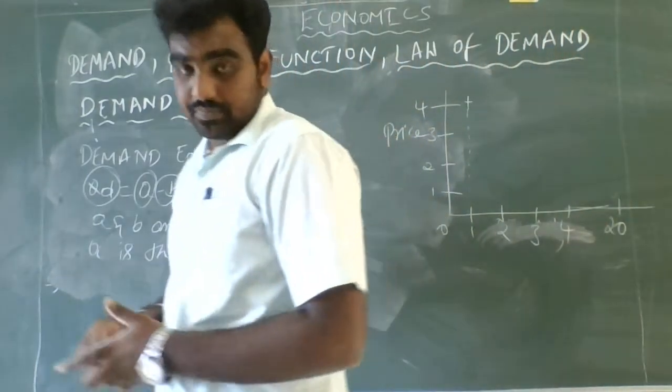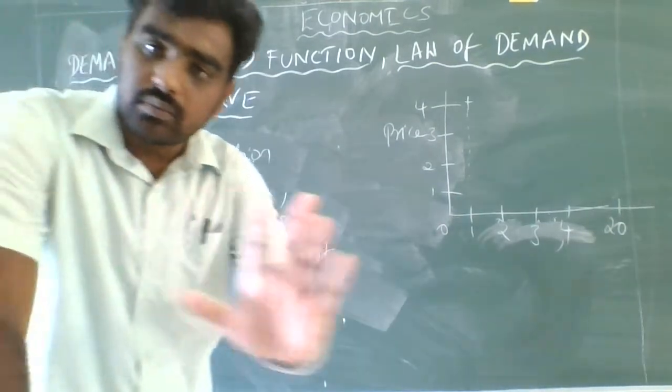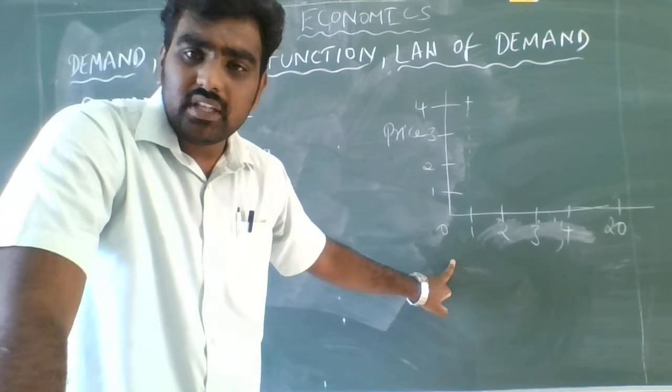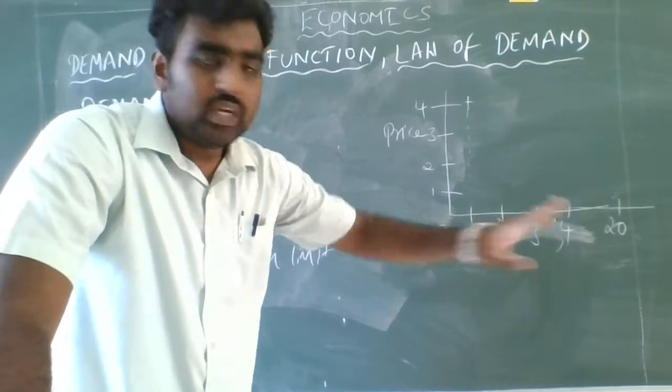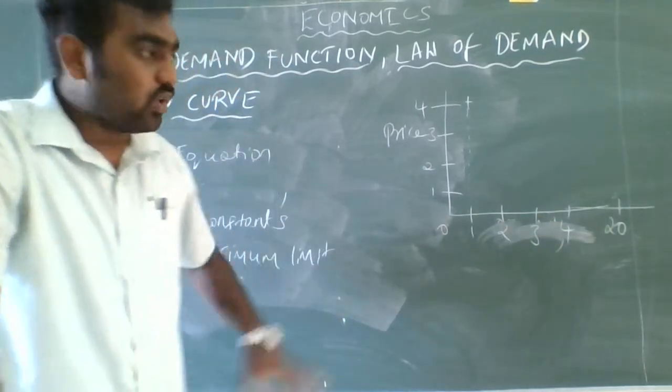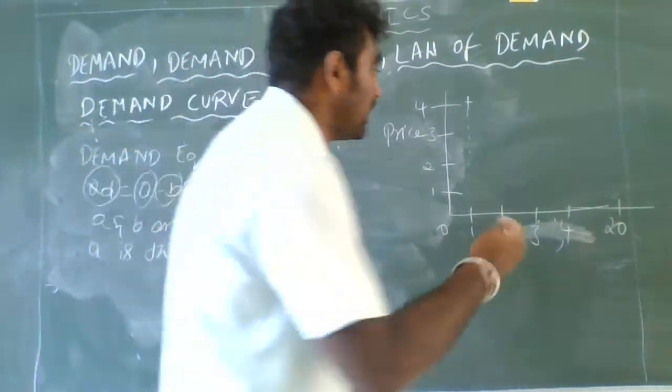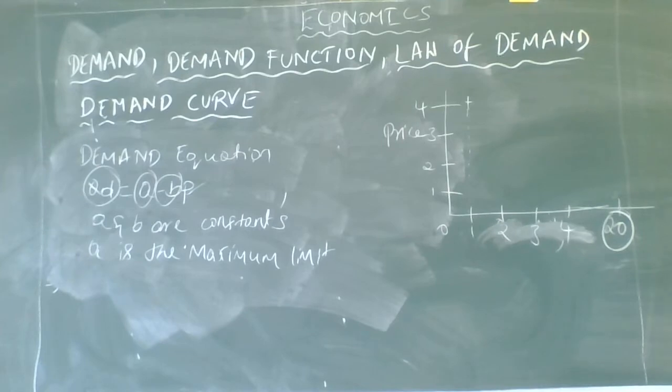Now if I give it at 0, no cost for the particular sweet, there is a limit that you will tell, sir, for me 20 sweets are enough. I don't want more than 20, I cannot eat it. That is called as maximum limit. This 20 is called as maximum limit.